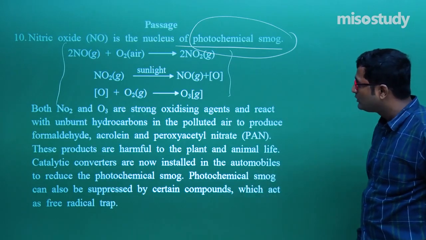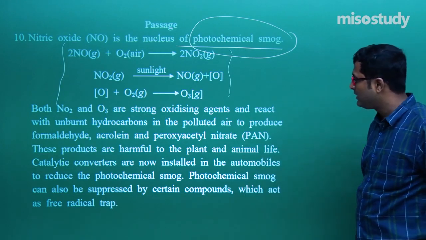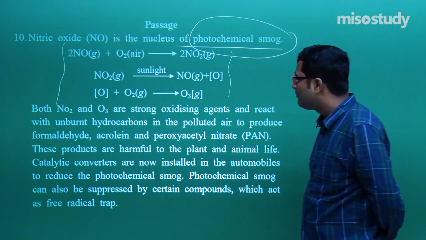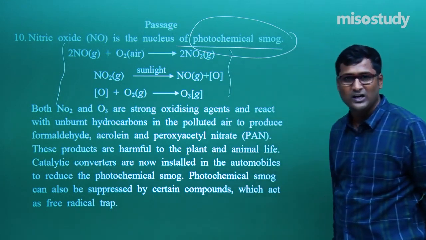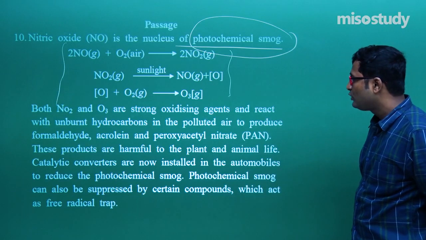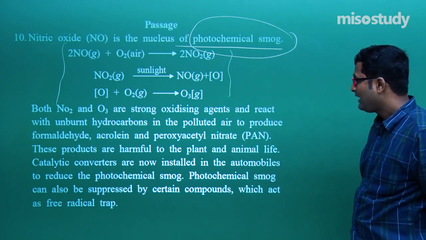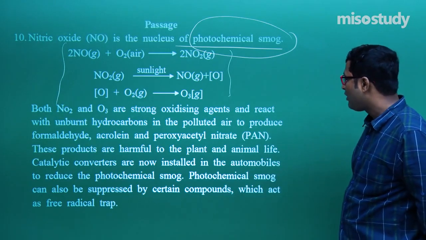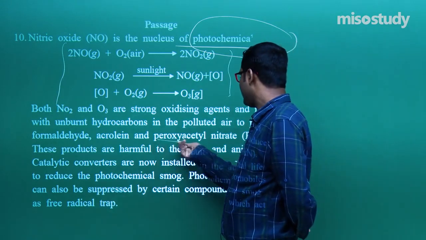Now what is given here? Both NO2 and O3 are strong oxidizing agents, we know, and react with unburnt hydrocarbons in the polluted air to produce formaldehyde, acrolein and peroxyacetyl nitrate.